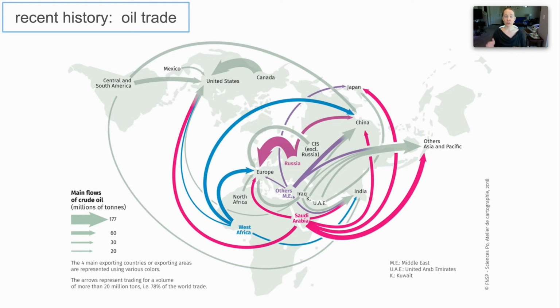And then if you look over at China, that's an important one that we'll focus on. What you see is that China is also importing a lot of oil. So it's not really exporting very much. And a lot of the oil comes from Russia. A lot of the oil comes from areas in Africa and in Saudi Arabia. And then if you look at Russia, which is kind of in the middle, that's another big player when we talk about the geopolitics of energy. Notice how much Russia is selling to Europe and selling to China.